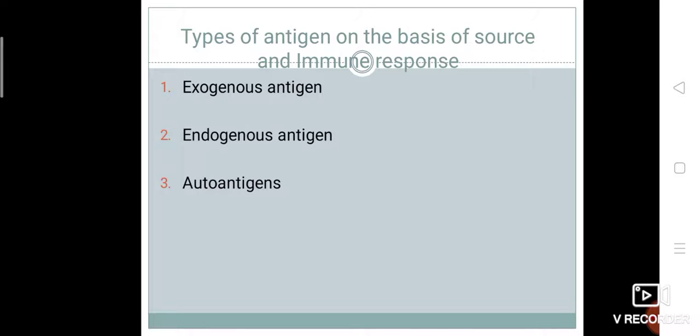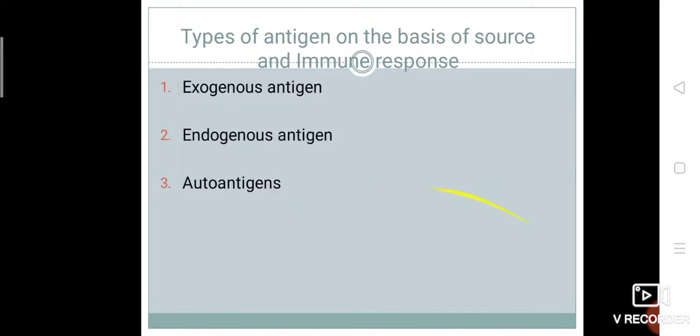Now, what are autoantigens? An autoantigen is usually a normal protein or complex of protein and sometimes even DNA or RNA that is recognized by the immune system of patient suffering from a specific autoimmune disease. These antigens should not be under normal condition the target of immune system, but due to mainly genetic or environmental factors, the normal immunogenic tolerance for such an antigen has been lost in many patients. Example, nucleoprotein, nucleic acid, etc.